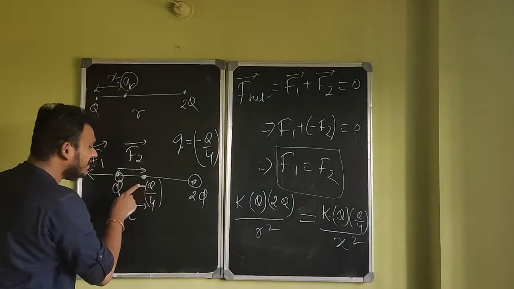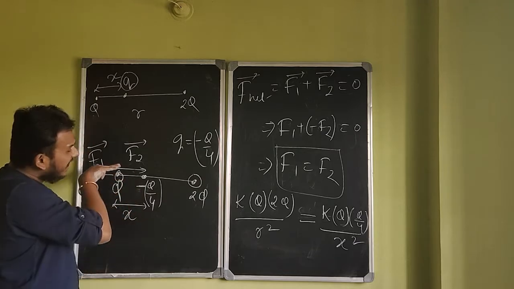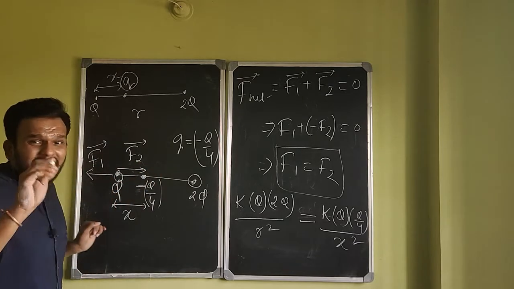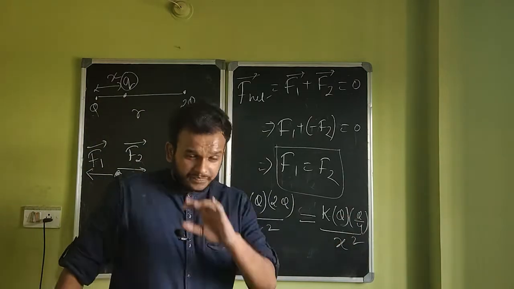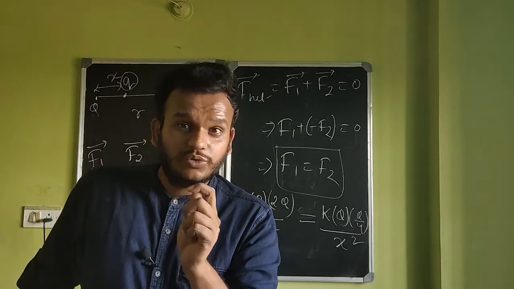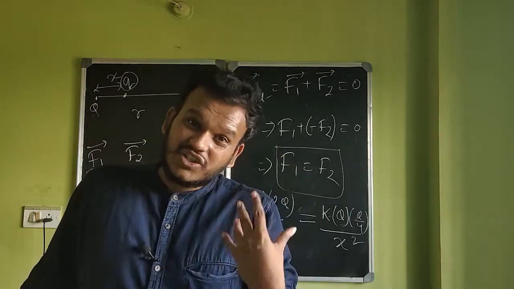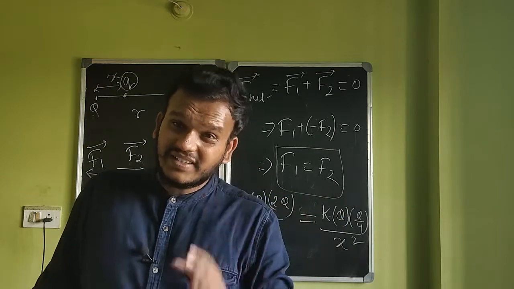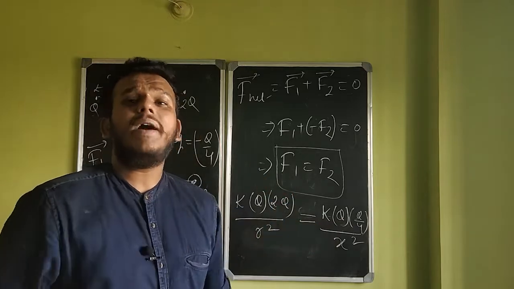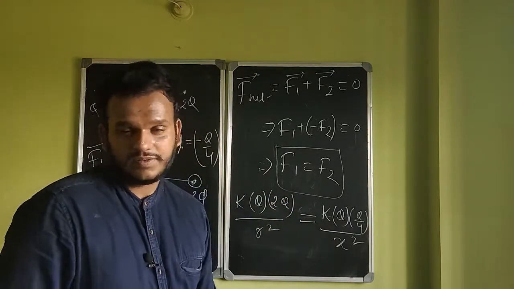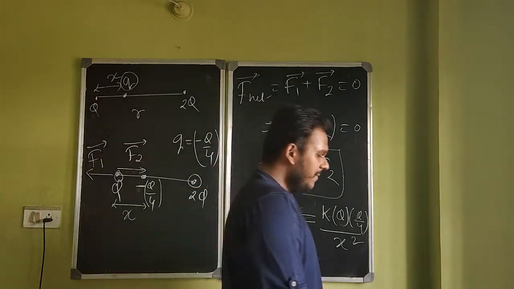Have I made use of this sign, the negative charge, somewhere? Have I made use of that fact somewhere? Yes, in deciding the direction. I'm done with the negativity of the charge. I don't need that negative sign here anymore, right? So the point is, while using Coulomb's law, do not use the negative sign of the charge in your calculation. Even if it is minus Q by 10, it's just Q by 10 in your calculation. Minus 5 Coulomb, it's just 5 in your calculation, right? Plus, you don't have to worry, because positive will be positive only anyway, right?